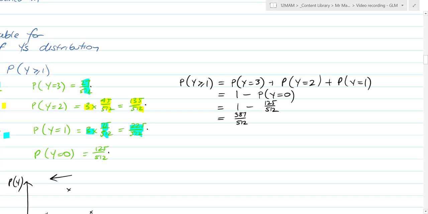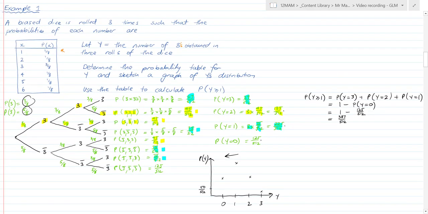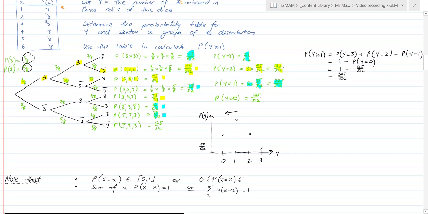So there's some reasonably complex stuff there, but this is all building on a discrete probability distribution where we're dealing with a case we want to count the number of 3's, which makes it discrete and also a distribution that is random and a variable. So a couple of notes. First of all, note that the probability that x equals x has to exist between 0 and 1 because we're talking about probabilities and they can't be less than 0 or greater than 1.